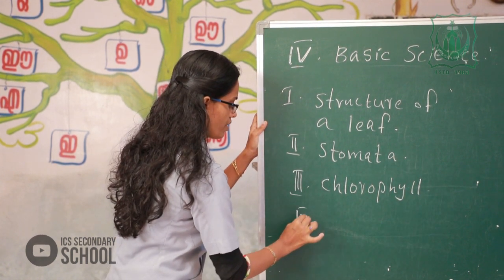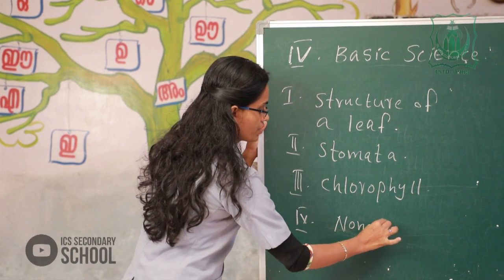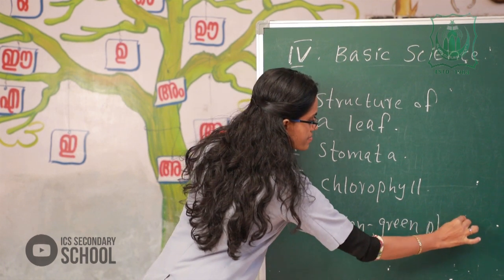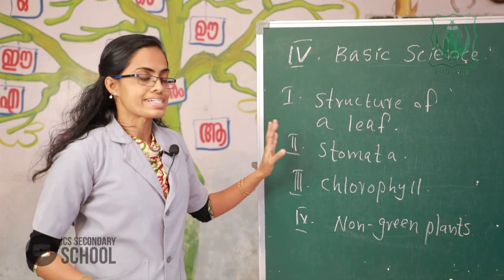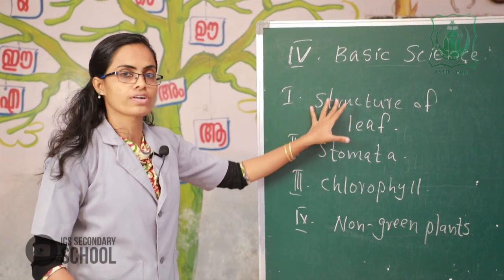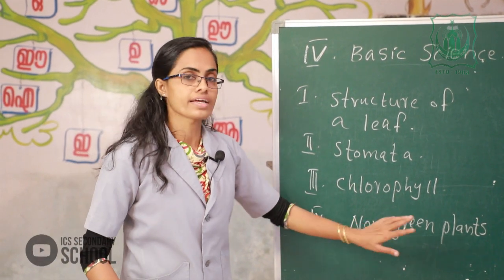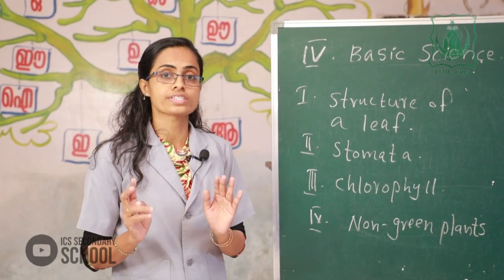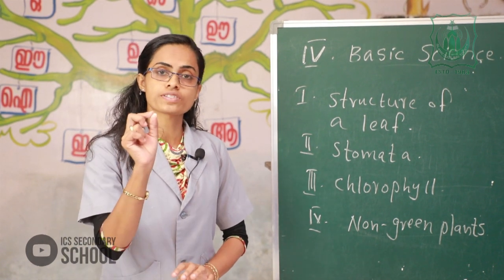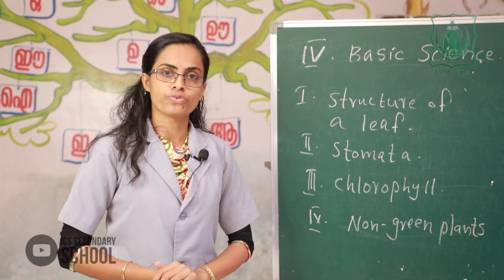The fourth one, non-green plants. We already discussed structure of a leaf, stomata, and chlorophyll; study them. And the next, non-green plants. Then all of you study these important points well. And also study how leaves prepare food.